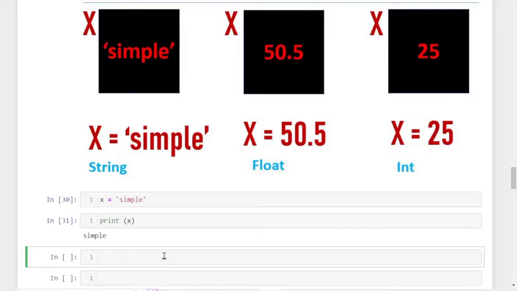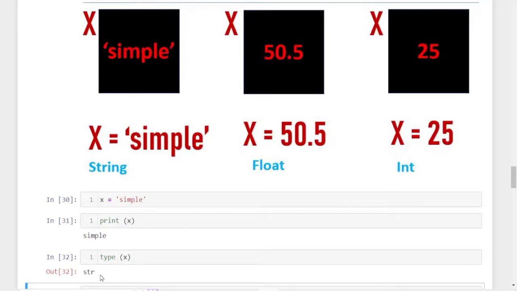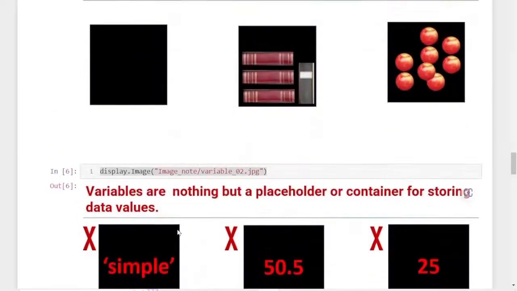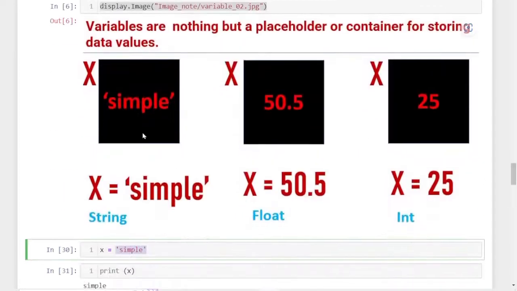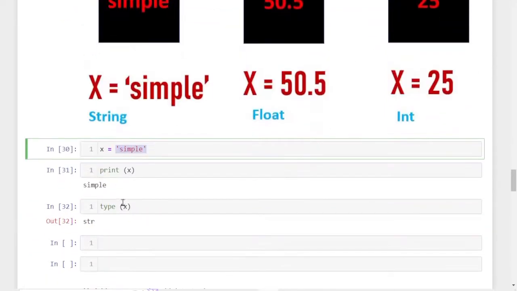Now we will check what type of data this is. So type, x. When we check, x has become a string, because the variable is actually storing a string. Very similar to this, if I'm storing books, it is called a bookcase. If I'm storing apples, it can be called a fruit basket. Same concept here. If I am storing a string, the variable is a string. If I'm storing a float, it is a float. And if I'm storing an integer, it is an integer. So first we stored the word simple, a string, and when we check the variable type, it shows a string.